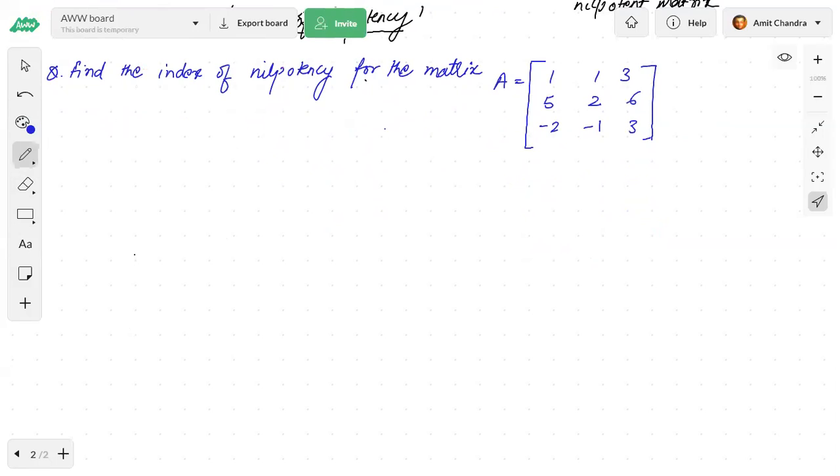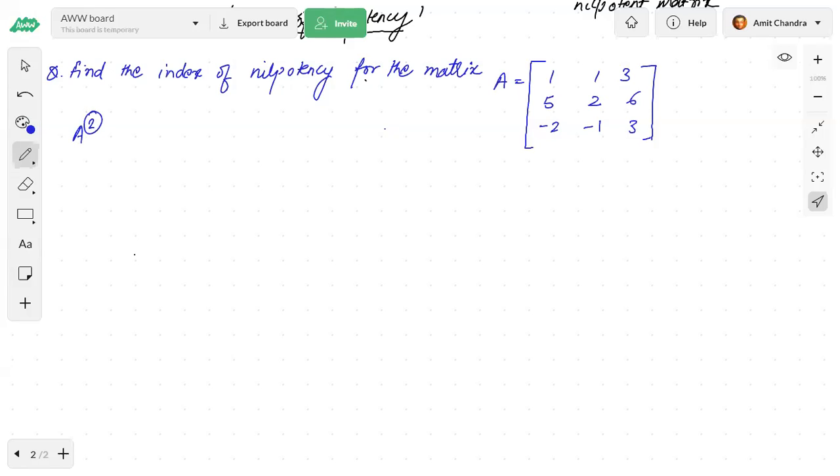Yes, but you have to find the power. You have to find the power of A such that A to the power something is equal to 0. So that power will be the index of nilpotency. Okay, so let's see. What I will do to find whether this is nilpotent or not, I will take first A square, because I have to start with 2.